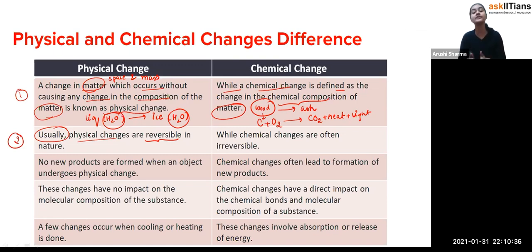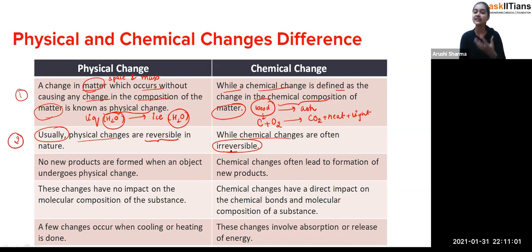But if we talk about chemical changes, chemical changes are often irreversible in nature. As you have seen, on burning of wood there is a formation of ash, and now you can't convert that ash back into the wood, or are you able to do that? Exactly, no. When you are eating chapati, you can't convert it again into flour, that is, the powder form.